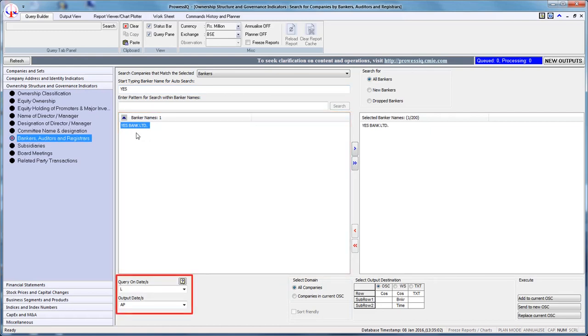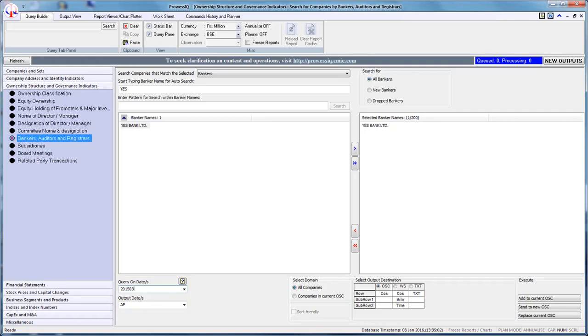The third step is to enter the appropriate date for which the condition holds true. The default entry in the Query on Dates box is L, which implies search is on the latest year for which information on bankers of the companies is available. Let us change the default date in the Query on Dates from L to 2015-03. Let us retain the default date AP in Output Dates box. The date formats used in the Query on Dates and in the Output Dates are explained in the question mark icon just above the Query on Dates box.